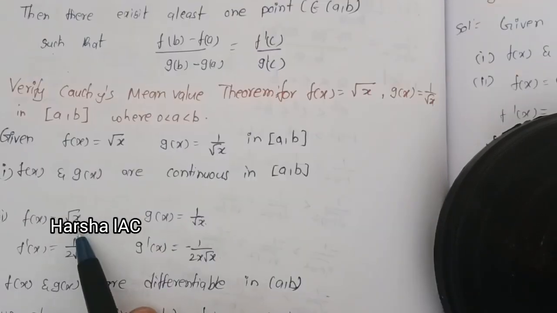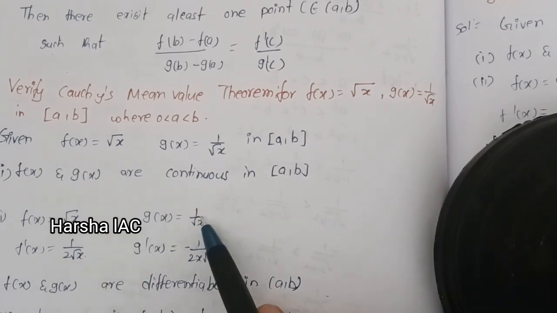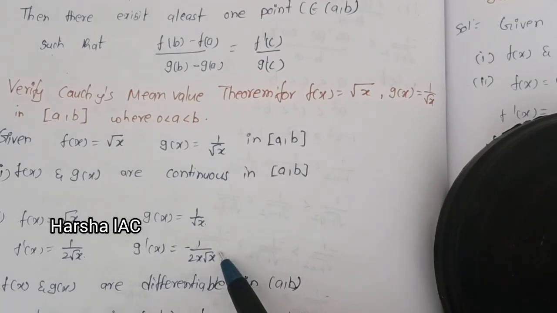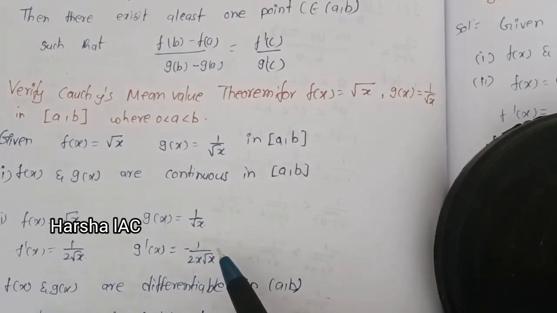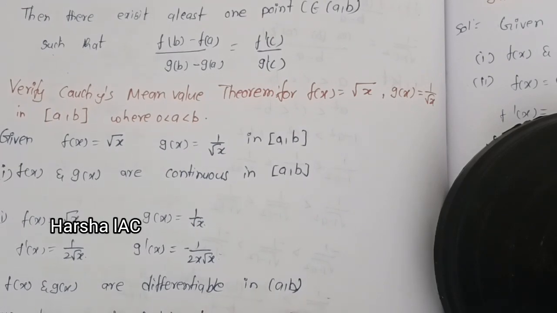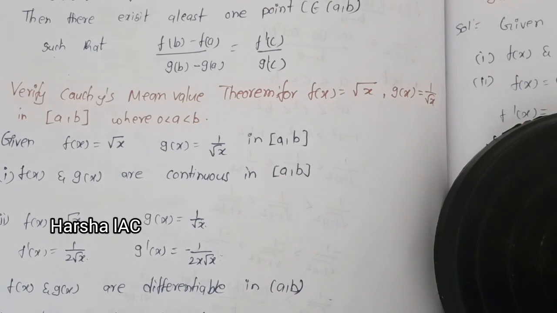Next, they are differentiable. The derivative d by dx of root x will be 1 by 2 root x, and d by dx of 1 by root x, that means we consider x power minus 1 by 2 and differentiate this, then we will get minus 1 by 2x root x, and it is differentiable in (a, b). Next, we can see that g dash x is not equal to 0. This is the main point that you have to remember.